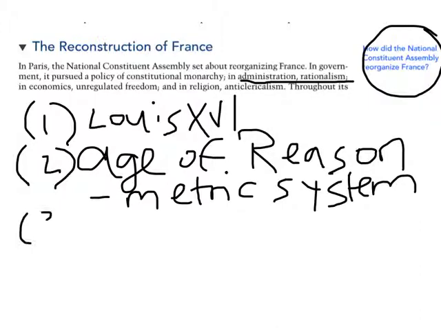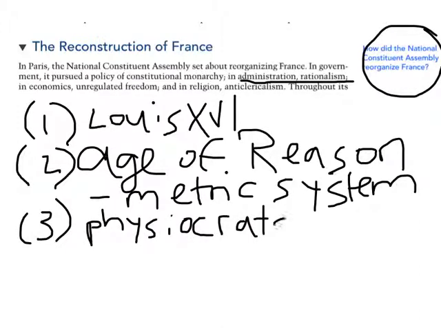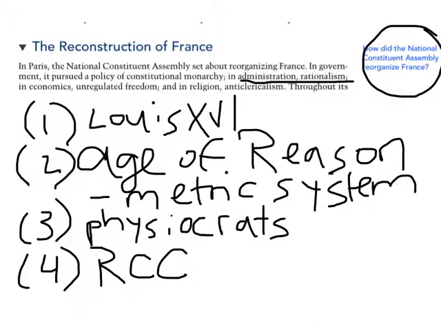The third area had to do with economics. We talked about how they were inspired by the physiocrats to create an open economy without government regulation and without guilds or unions controlling prices and jobs in the economy. And then the fourth aspect had to do with their attack on the Roman Catholic Church with the civil constitution of the clergy, and the decisions they made there, for making the clergy employees of the state, removing the Pope as the authority of the French Church.